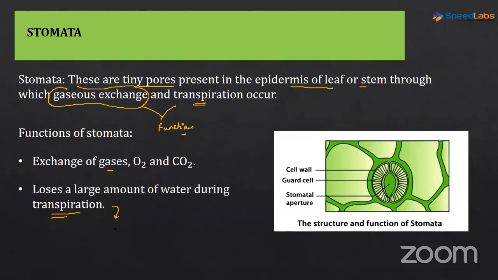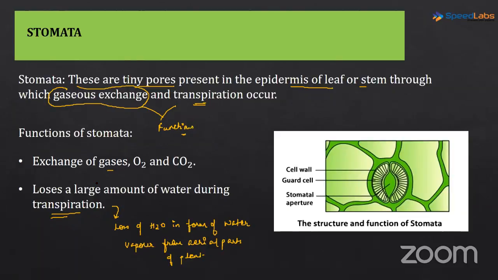It is the loss of water in the form of water vapor from aerial parts of the plant. The definition of transpiration is very important. Again I am repeating, it is very important.